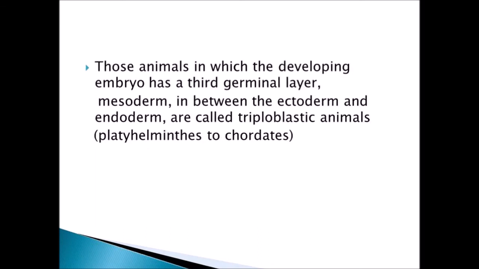Animals which, while developing at the embryo level itself, have three germinal layers, including the mesoderm. It may be called mesoglea or mesoderm. That is, when it is present in between the ectoderm and endoderm, it is called triploblastic. So three layers, triploblastic. Examples for triploblastic are platyhelminthes and chordates.